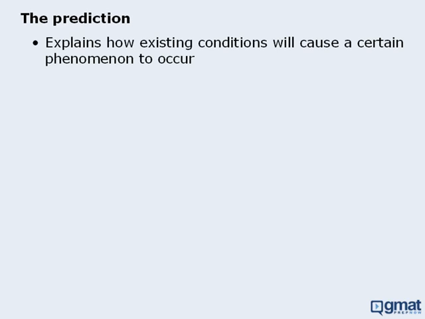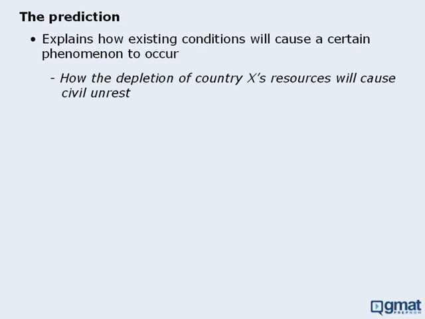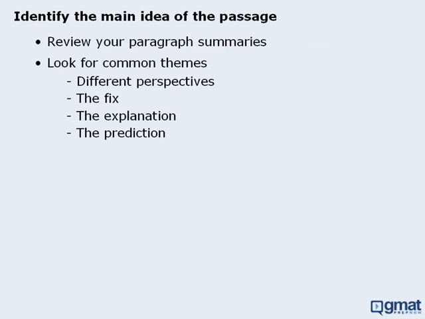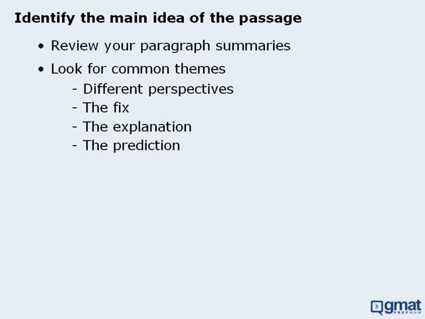This theme is the reverse of the explanation theme. In the explanation theme, the author takes a phenomenon and explains the conditions that caused it to occur. In the prediction theme, the author describes existing conditions and explains why these conditions will cause a certain phenomenon to occur in the future. For example, a passage may discuss how the depletion of a country's resources will eventually cause civil unrest in that country. Okay, so those are the common themes to watch out for. We'll now continue looking at other ways to help you identify the main idea of a passage.